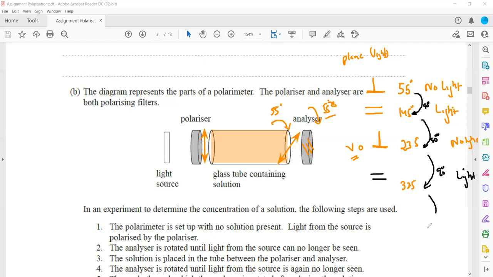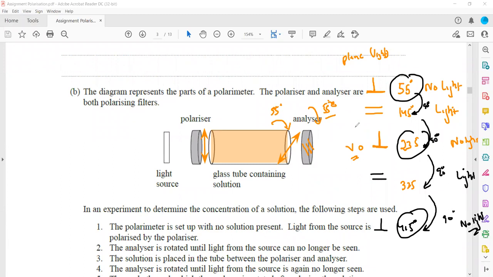If we further change 90, then 325 plus 90 will be 415. So at 415, again it will be perpendicular, so no light again. So if at 55 there is no light, then at 235 there will be no light, at 415 there will be no light. Because after 90-degree rotation there will be light. After a further 90 degrees, or a total of 180-degree rotation, there will be no light again.